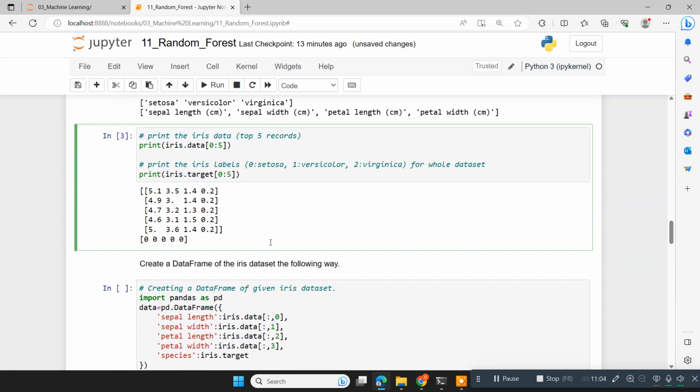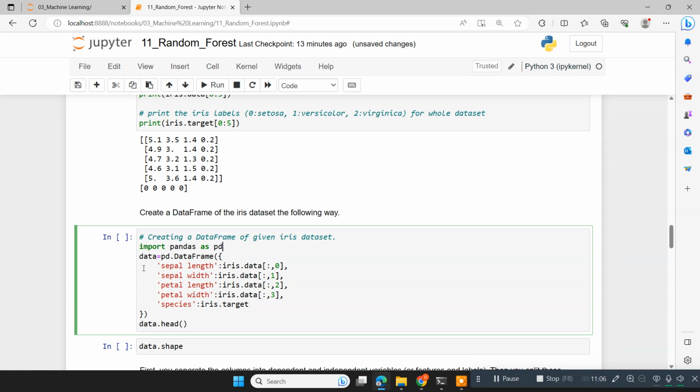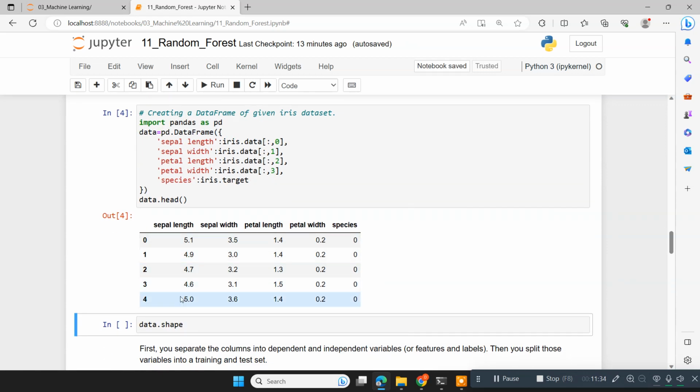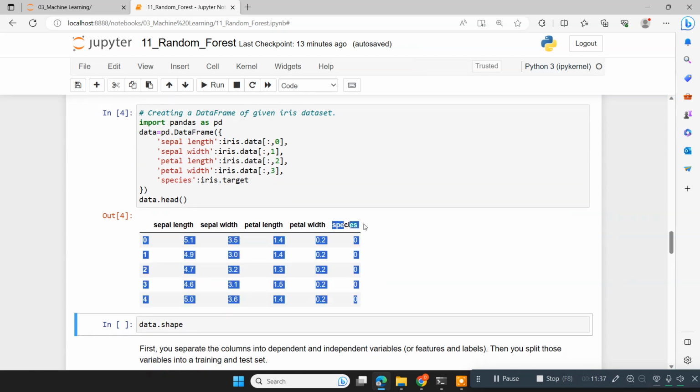From this, I'm creating a data frame here. So importing pandas as pd, and then pd.DataFrame. We are giving the column names: sepal length, which is the first column, iris.data of 0. The second column is sepal width, the third column is petal length, and the fourth column is petal width. And then this is the target variable. So the data frame is created, and head by default displays the first 5 rows. These are the first 5 rows, and this is the target variable.